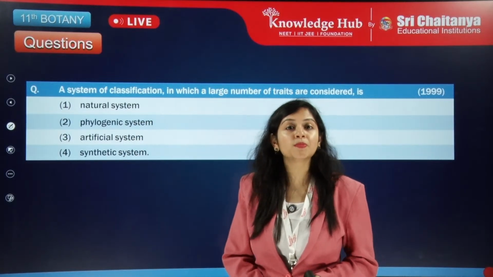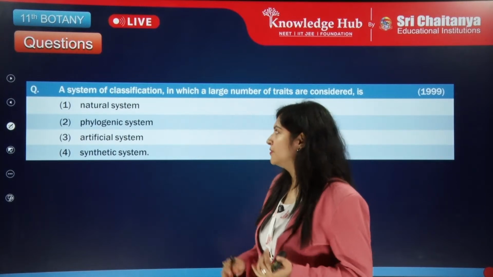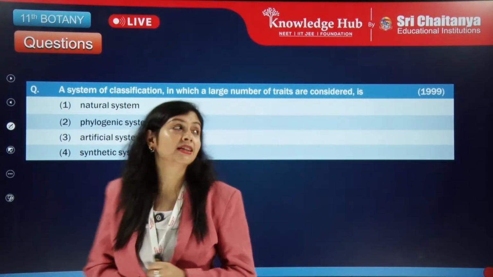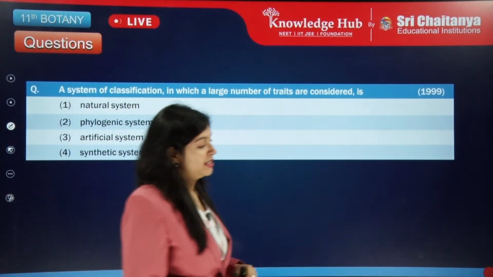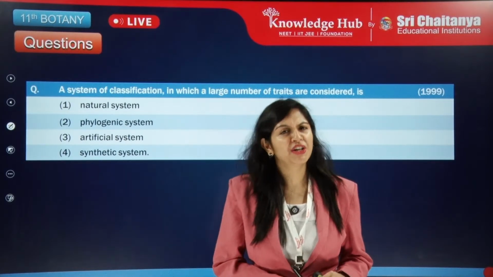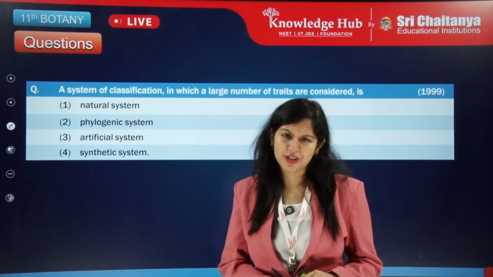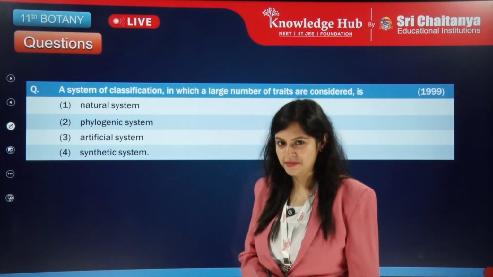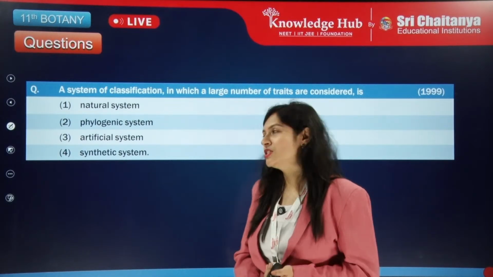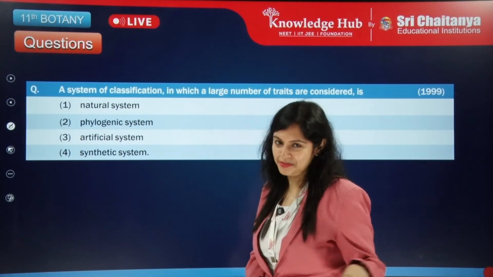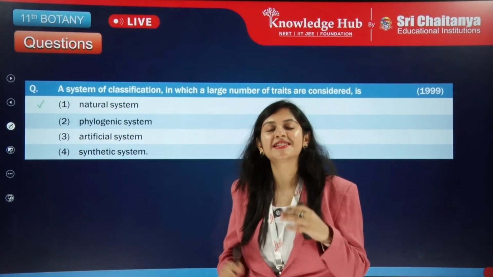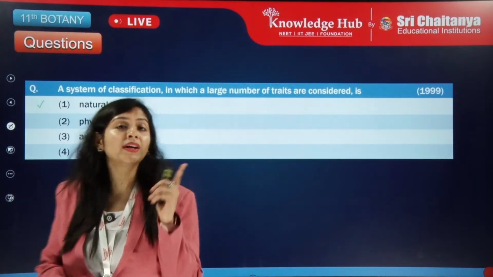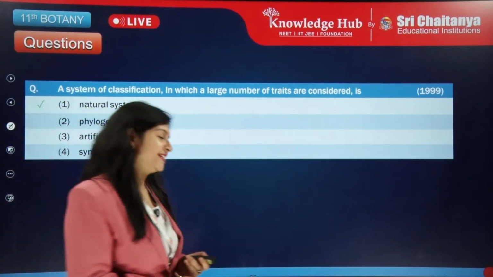Let's see this one now. A system of classification in which a large number of traits are considered. Number 1, natural system. Number 2, phylogenetic system. Number 3, artificial system. And number 4, synthetic system. Your 3 seconds are over. Now let's see the answer. It is natural system. Here, a large number of characters is observed, but it does not include the evolutionary characteristics.